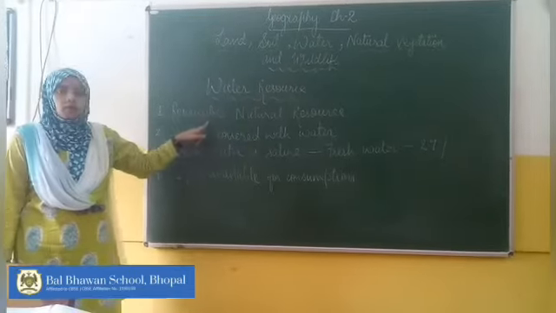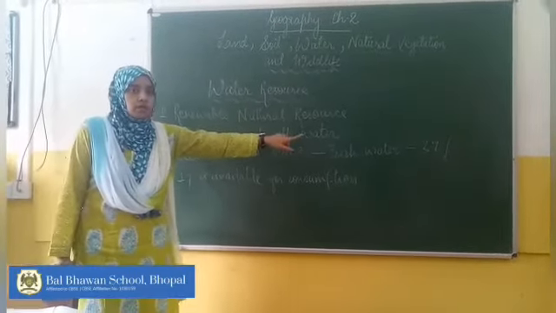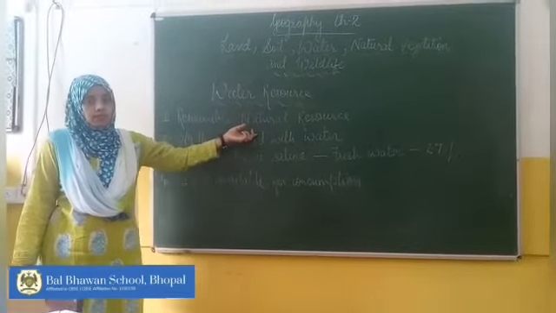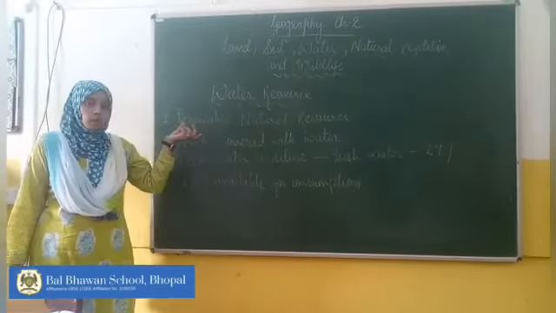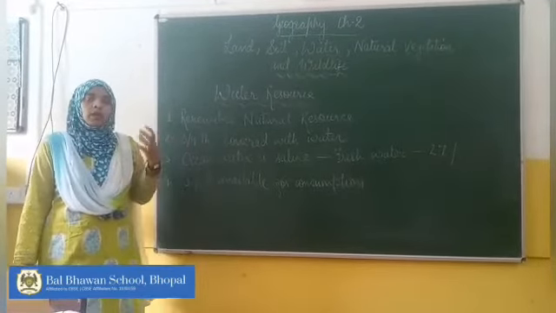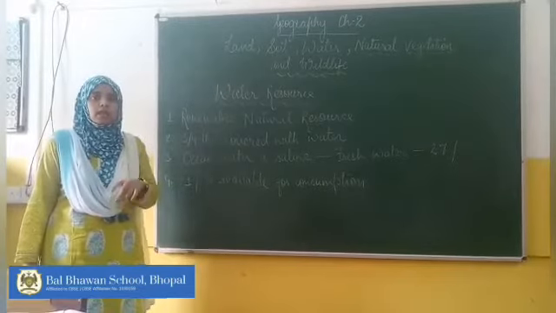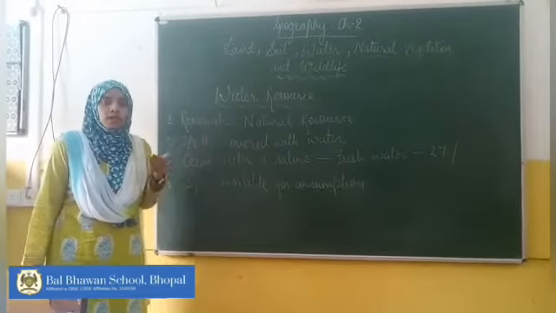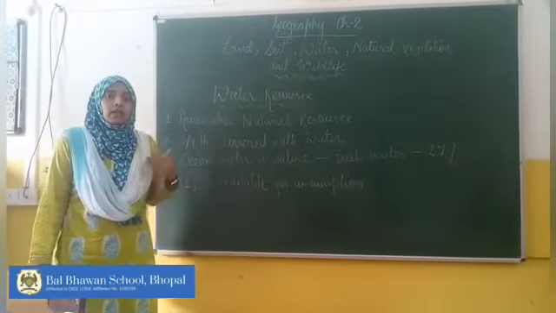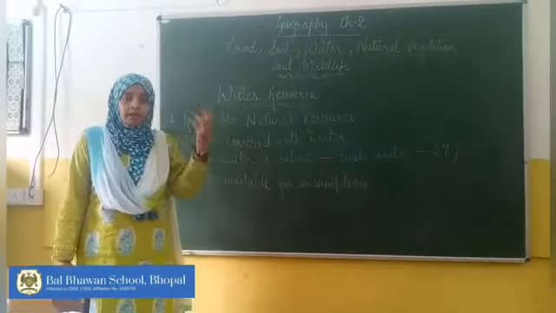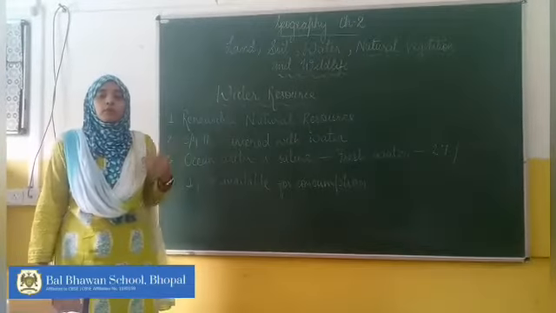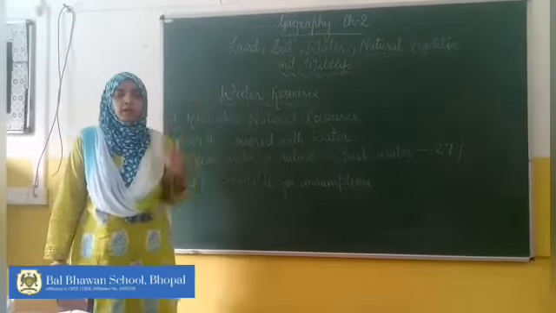Water is a renewable natural resource. Why is it called a natural resource? You know that it is naturally available on the earth. It is called a renewable resource because the content of water remains constant on the earth, although it changes in its state, like in the form of ice or glaciers, in the form of water, and also in the form of water vapor in the atmosphere.